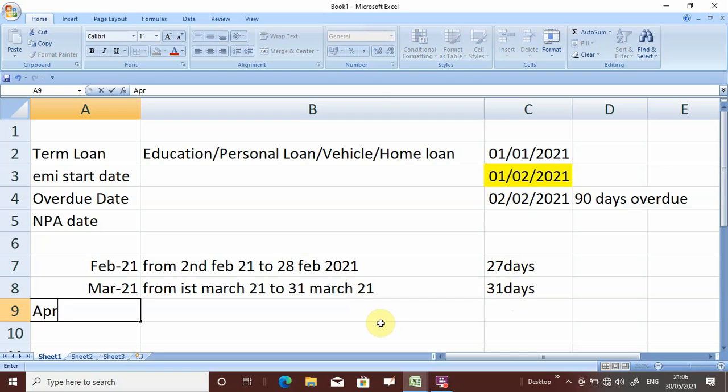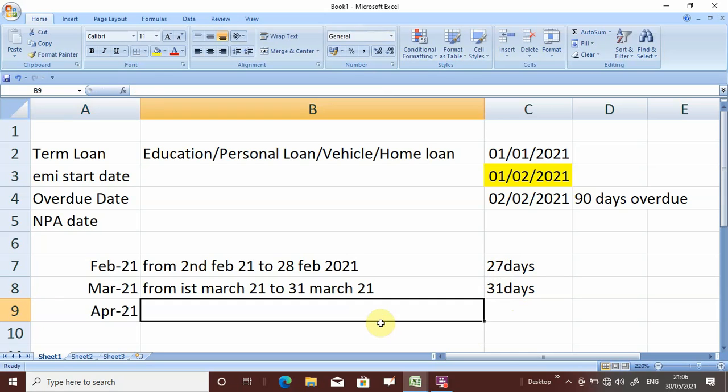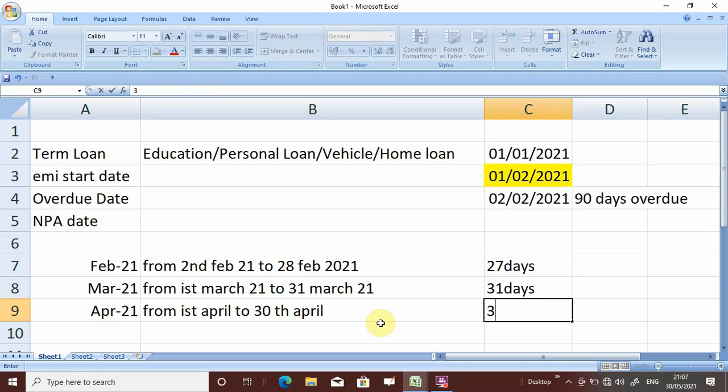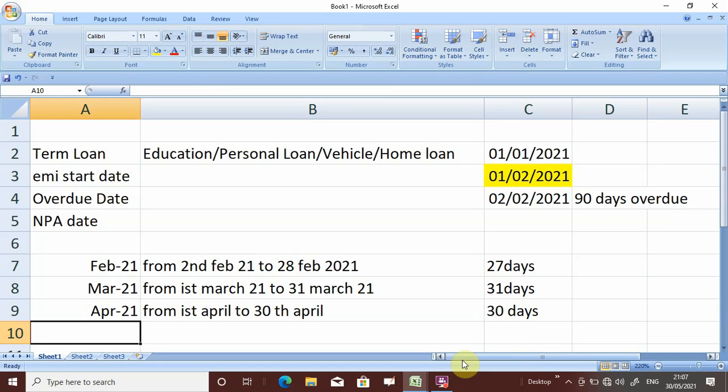Now in the month of April 21, total number of days from 1st April to 30 April, here we will be having 30 days. So if you calculate, this will be total 88 days. So 2 more days are there.